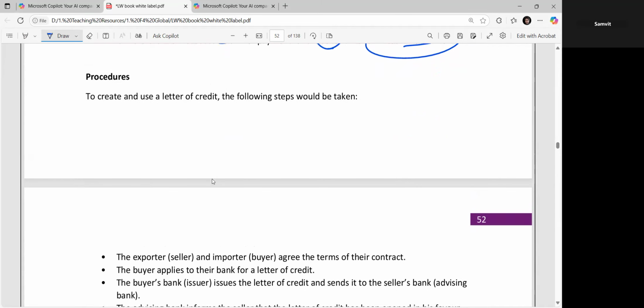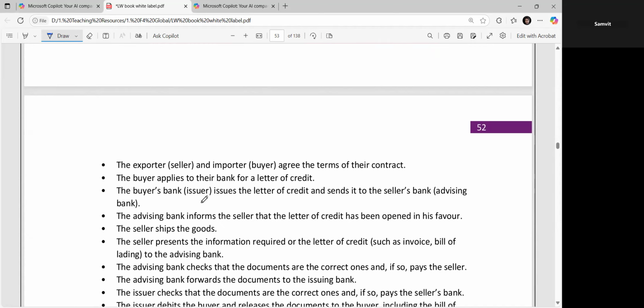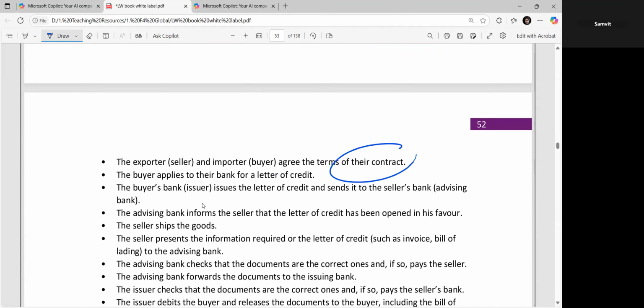So what is the procedure that you need to follow to create and use a letter of credit? The following steps would need to be taken: the exporter and the importer agree the terms of their contract. The buyer applies to their bank for the letter of credit. The buyer's bank, basically the issuer, issues the letter of credit and sends it to the seller's bank, the advising bank. The advising bank informs the seller that the letter of credit has now been opened in his favor. The seller will be shipping the goods, right?